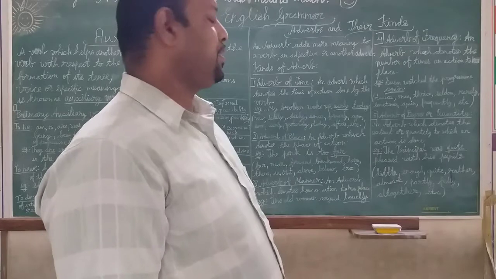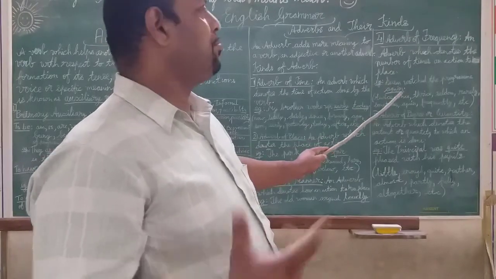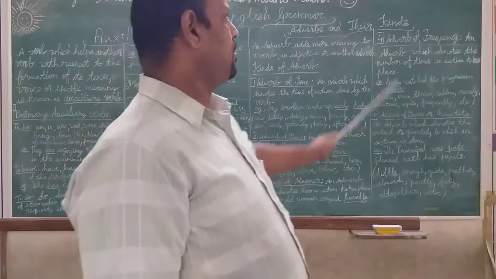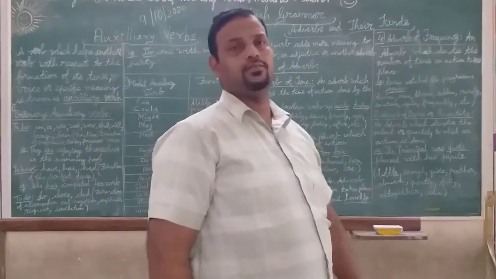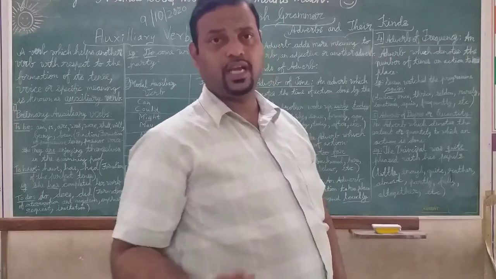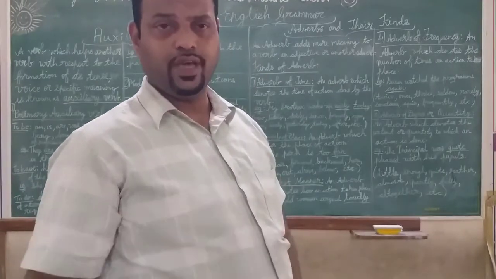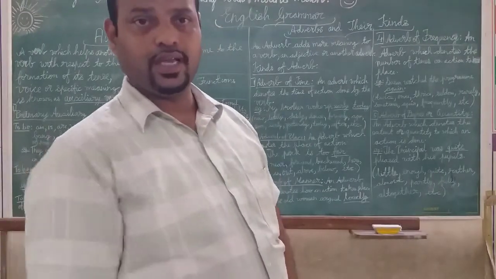But here it is showing the number of times of action. The adverb denotes the number of times an action takes place: one time, two times, three times, always, few times, like that.